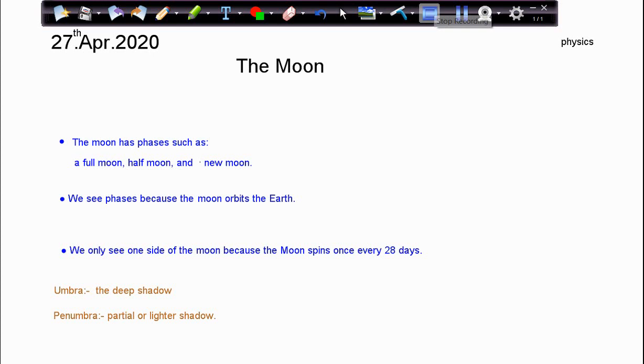As the moon continues in its path, it appears to shrink again as we begin to see more and more of its dark side. A few days after the full moon, the moon will be a gibbous again, but this time it's a waning gibbous. Waning means shrinking or getting smaller, and so the moon will be waning for the rest of its orbit. The next phase is another half moon, but this time it's called third quarter, or sometimes last or final quarter, because the moon is 3/4 of the way through its orbit.